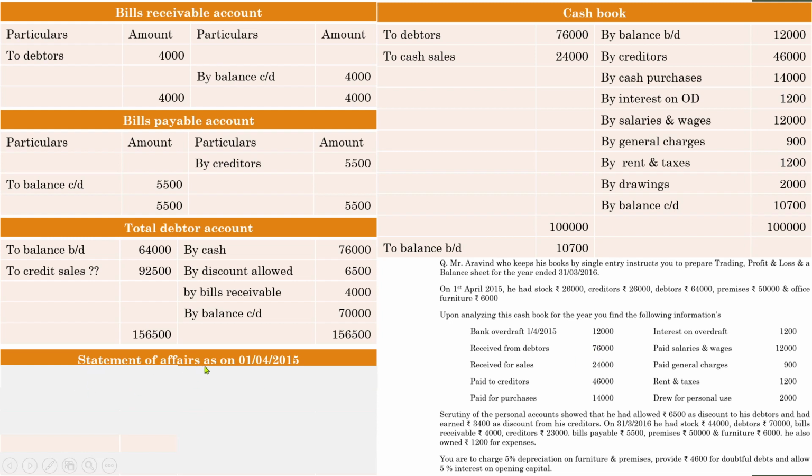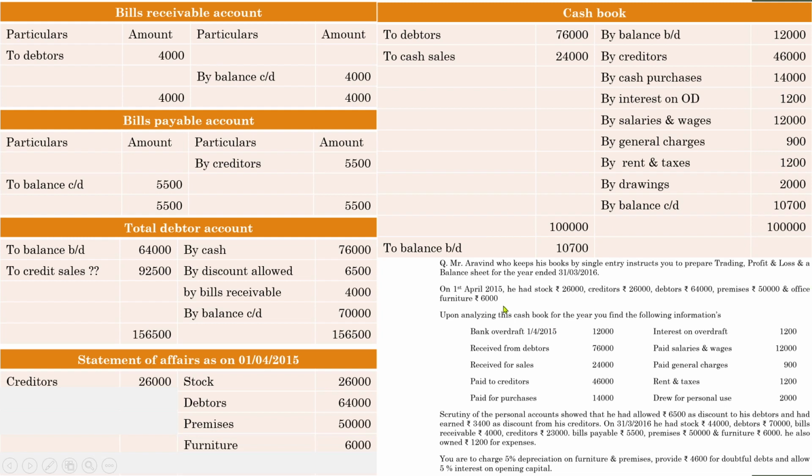So statement of affairs as on opening date. In the question it is given that the opening date is 1st April 2015. So 1/4/2015. For that you need to write down all the opening values. Don't go for all the items, just make sure you have entered all the opening balances. So let us begin with the first one, stock 26,000. Next one, creditors 26,000, debtors 64,000, premises 50,000, office furniture 6,000. After that go through all the items given. See, bank overdraft on 1/4/2015.